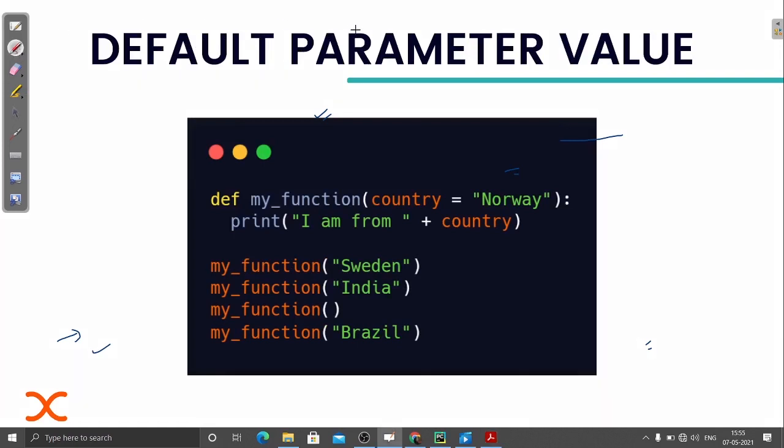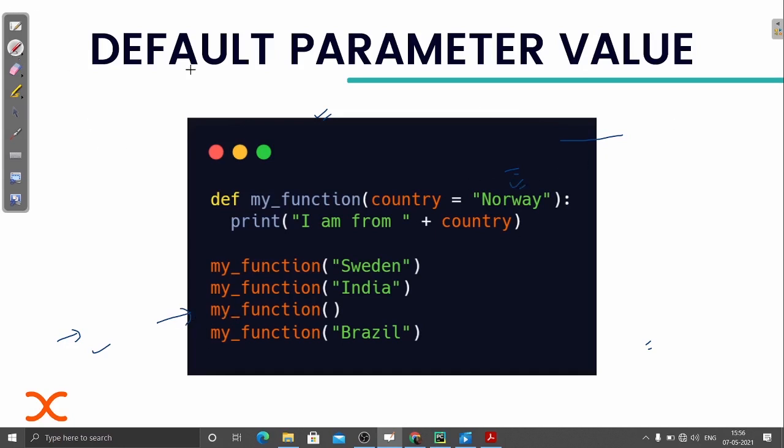This is a very important one. It simply means that, suppose I have defined a function, but while calling, I forgot to pass any argument. Then at that time there will be an error. But to consider the worst case, suppose I forgot to pass the argument, then what I can do is, while declaring the parameter, I can simply assign one dummy value, so that in case I don't pass any value while calling, this value will work.